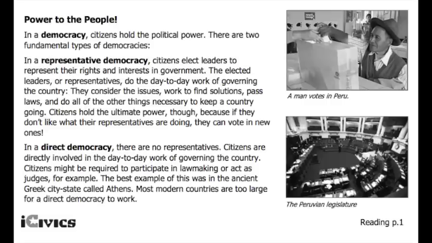Most modern countries are too large for a direct democracy to work. So like the United States, there's just too many people here. 300 million citizens. That's way too much to have them vote on every single thing the government's going to do. It would take too much time, and the government wouldn't be effective.